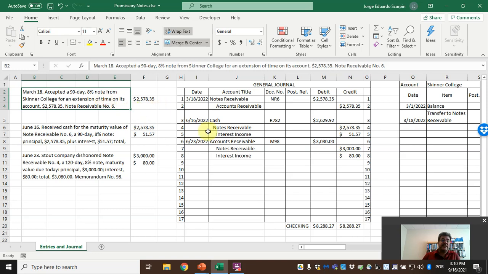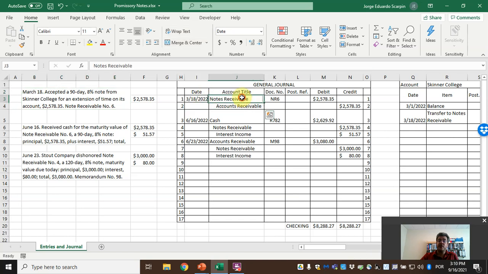So March 18th, accepted a 90 days, 8% note from Skinner College for an extension of time on its account, $2,578.35. Note receivable number 6. So what is our journal entry? An extension of time on its account, so we are moving from accounts receivable to notes receivable. So we debit, let's do it here. We debit note receivable number 6. How much?